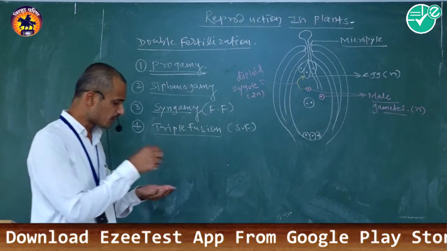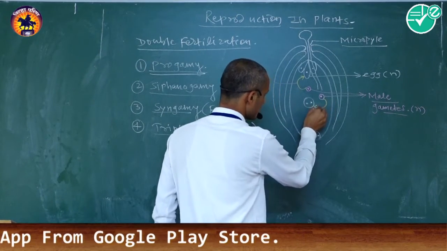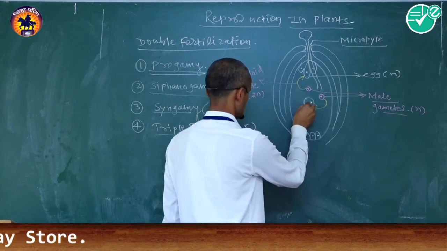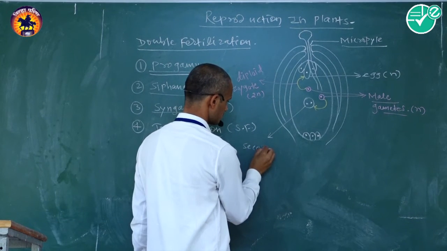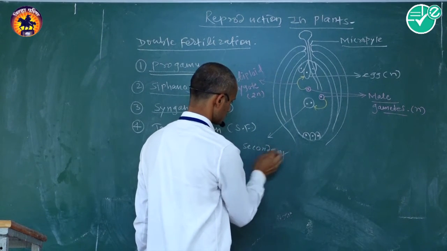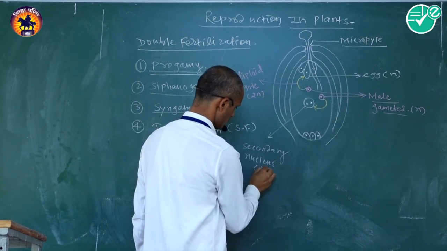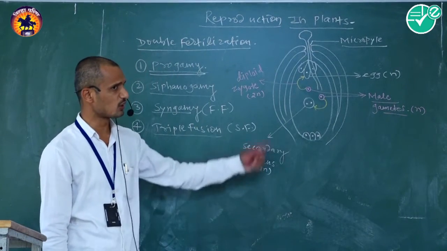Then another male gamete fuses with the secondary nucleus. The secondary nucleus is diploid and is a part of the embryo sac.